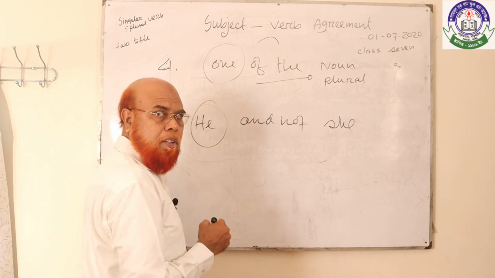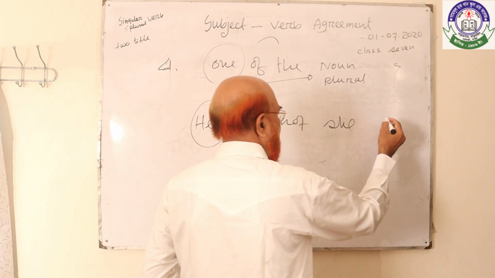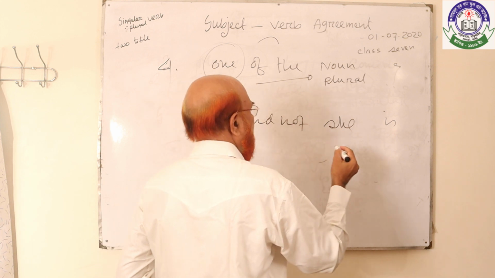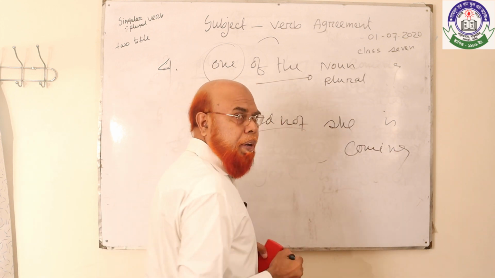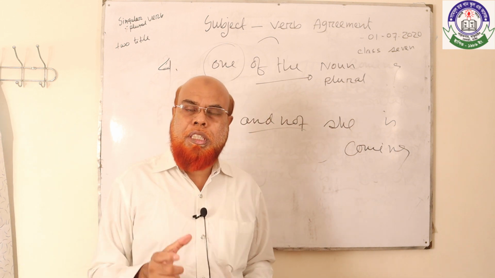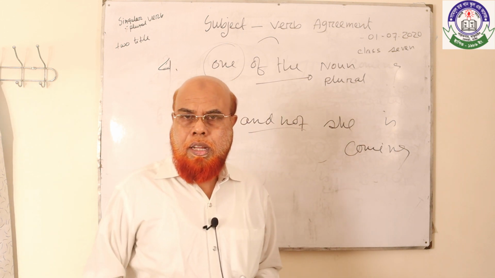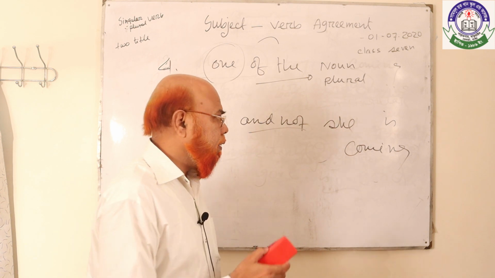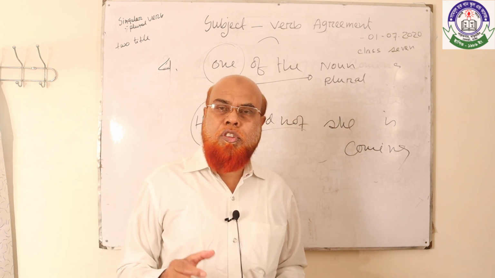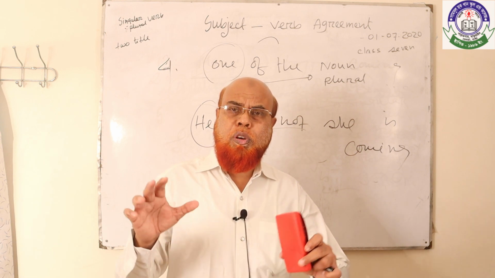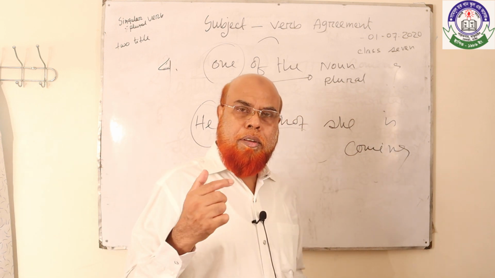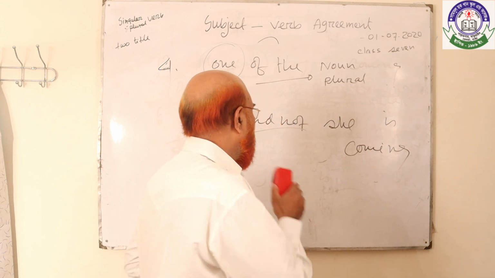The first one will be the subject, so "is" will be used. Here, and not, with, together, along with, as well as are used as connectors when they connect two subjects. The first subject will be the real subject.